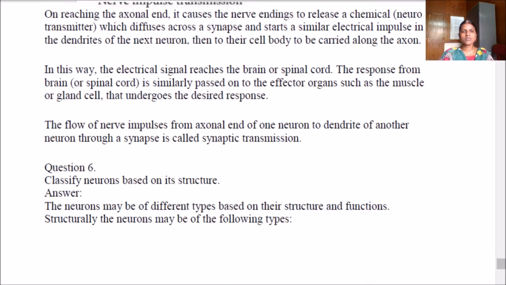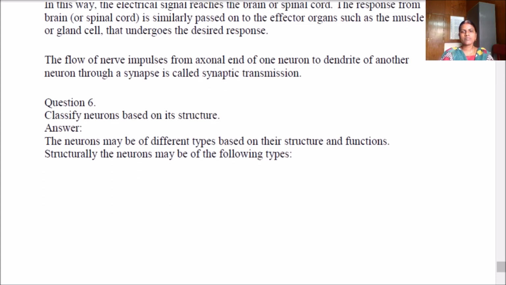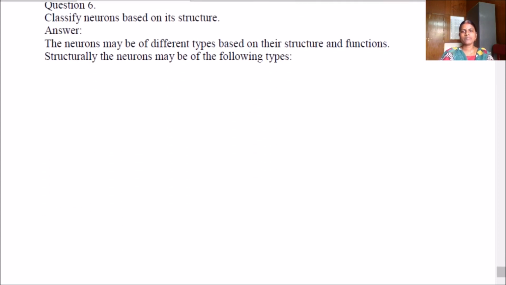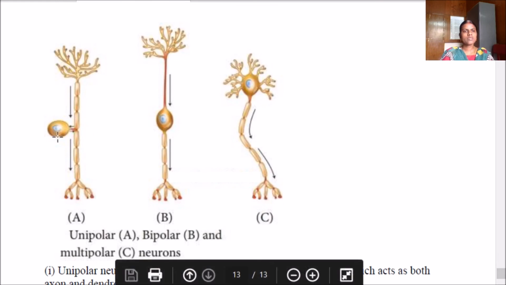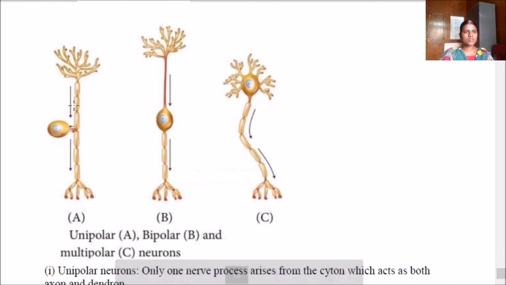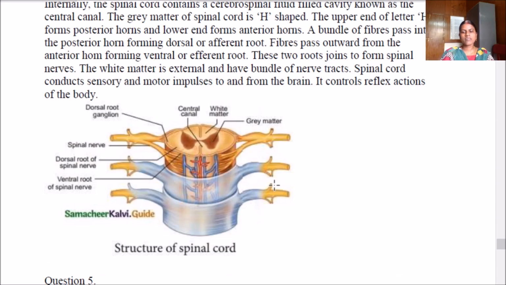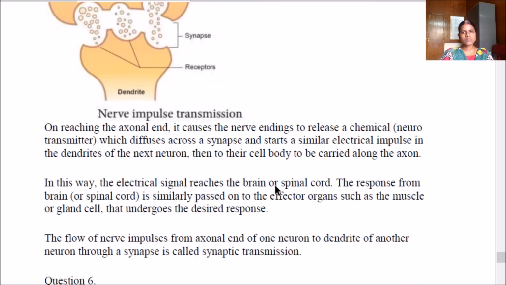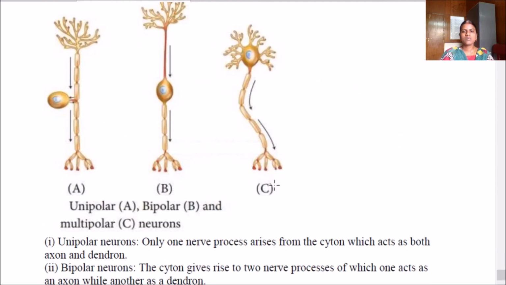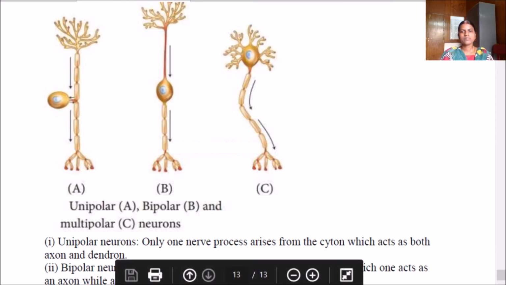Classify neurons based on their structure. We have three types of neurons based on the structure. Here you have a cyton with only one process, that is unipolar. Here you have one dendrite and one axon terminal from the cyton, so this is bipolar, and this is a multipolar. So these things I have explained in the video. Please revise it and prepare for the test. Okay, thank you.